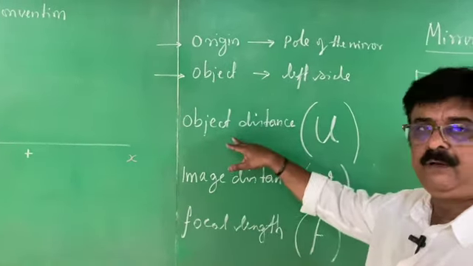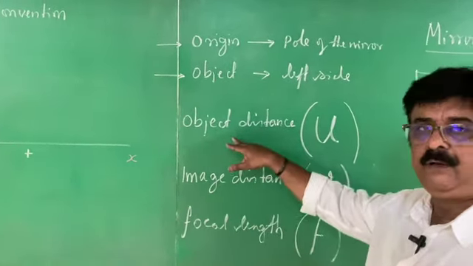It is given by the symbol M. How much magnified is it? M is equal to image height divided by object height. Magnification is the ratio of image height to object height.